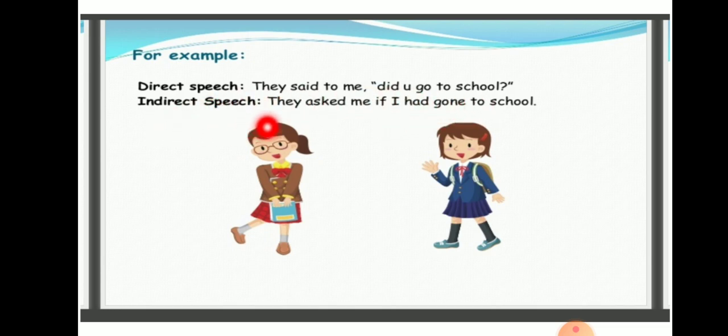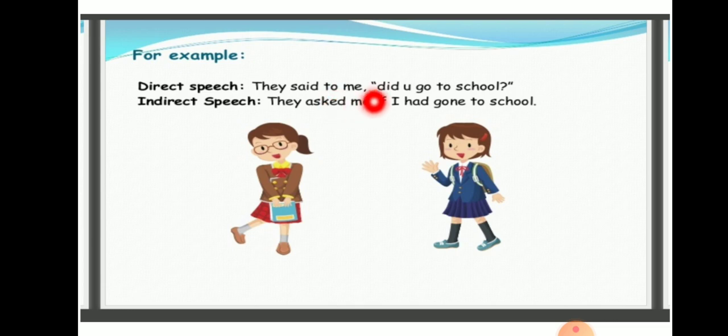So indirect speech, they asked me. See here, they said to me. Said to is changed into asked. Since it is a question type, interrogative type, it has been changed to asked me. See the conjunction here, if is used here. Yes or no type always has the conjunction if or whether. If I had gone, did you go? Did plus go is went. So that past tense is changed to had gone to school. So they asked me if I had gone to school.